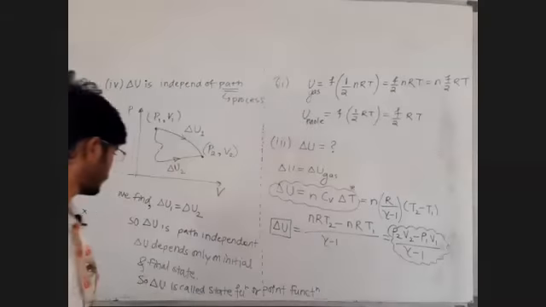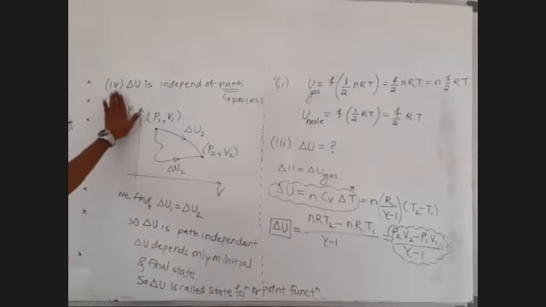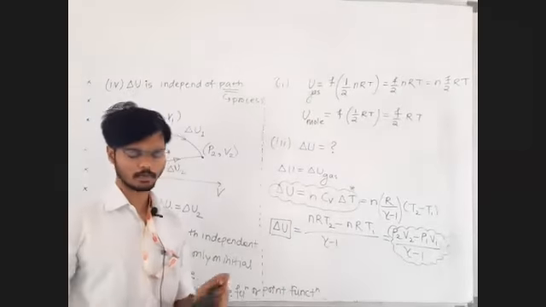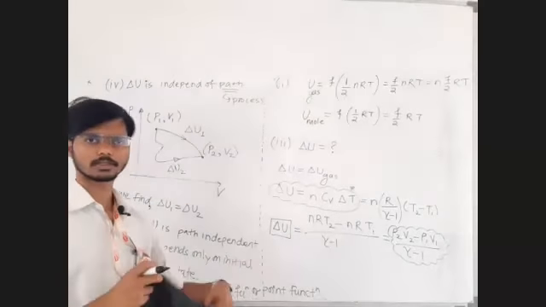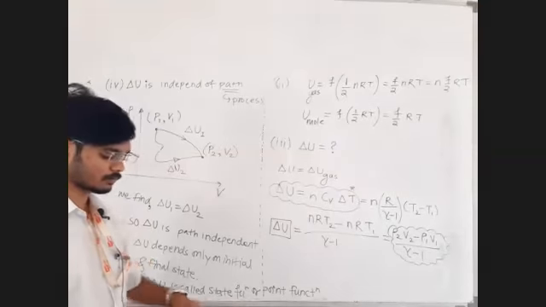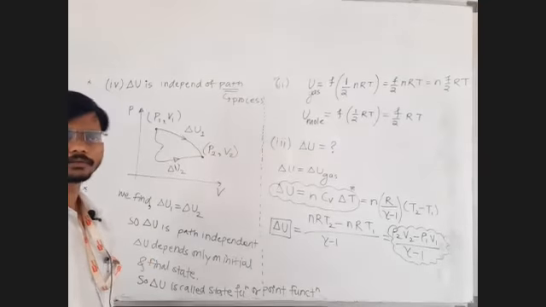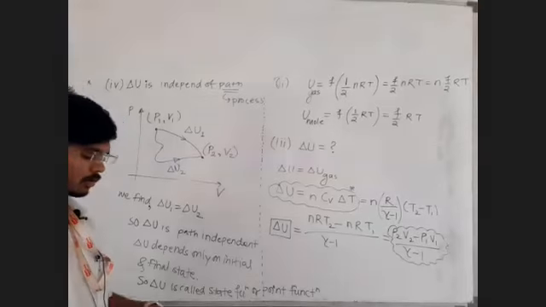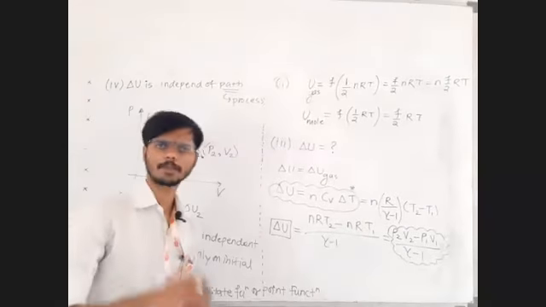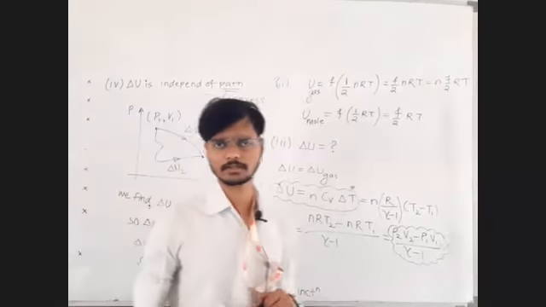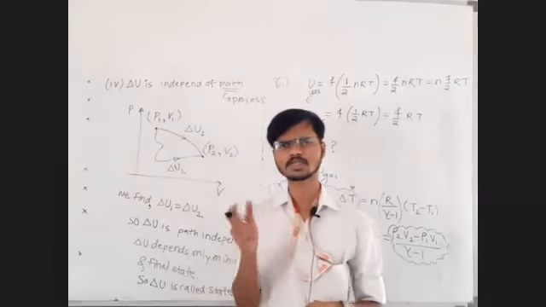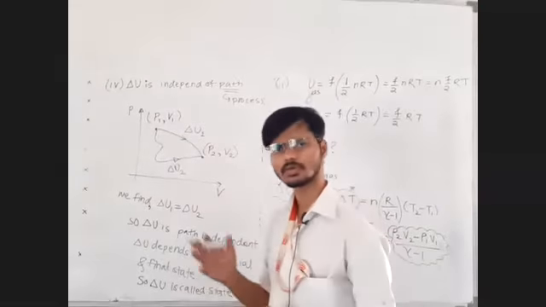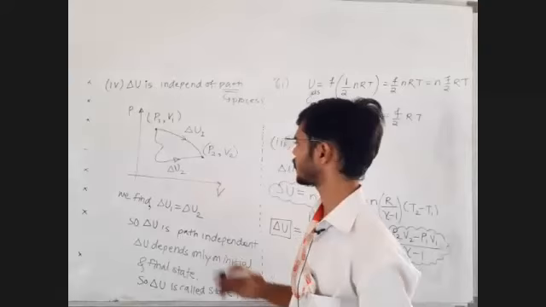First of all, tell me, is point number 4 for delta U clear? Check each point and tell me whether you are following. Good. So heat depends on the path, but delta U does not depend on the path. Heat is a path function, but delta U is not a path function.